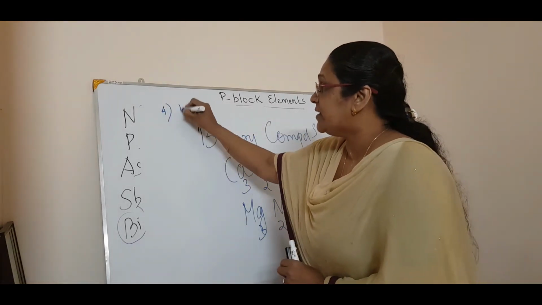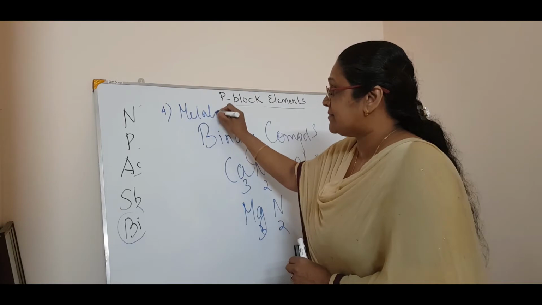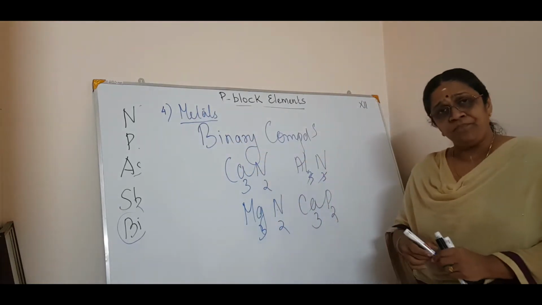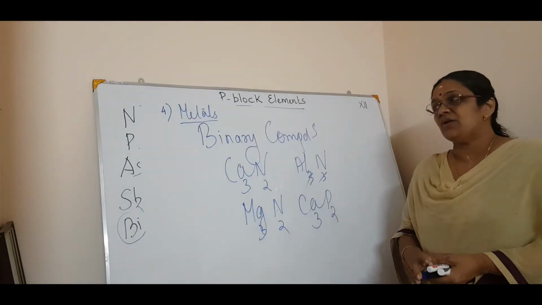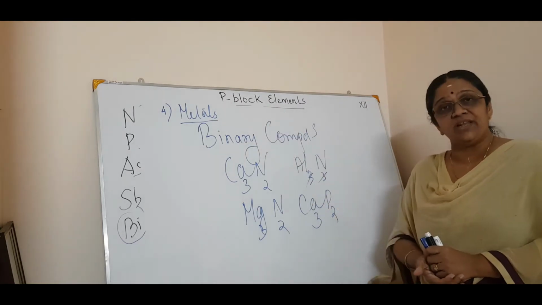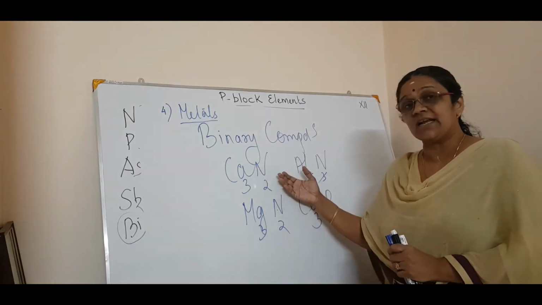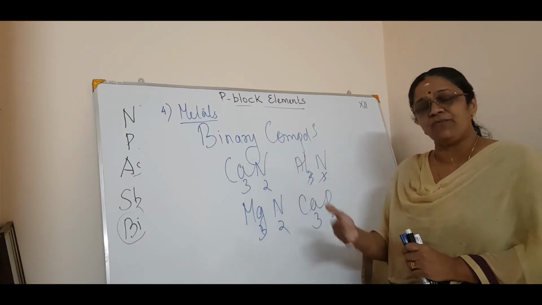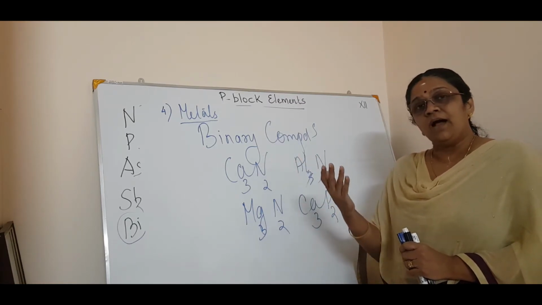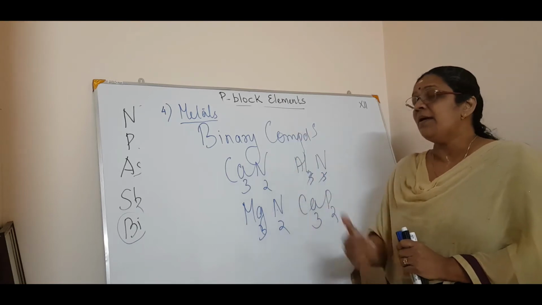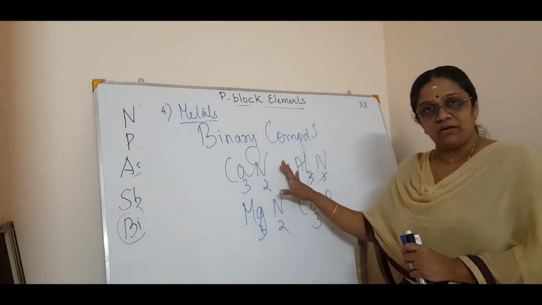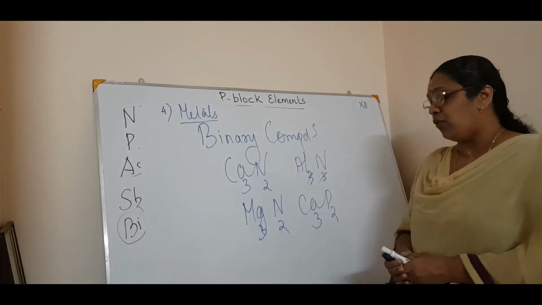So the fourth is the reaction with metals. So these are the 4 reactions when you study about this 15th group generally. Okay, this comes under general characteristics. All these reactions are for oxygen, hydrogen, halogen and metals. It's a very simple one. Okay. So this is about these 4 reactions.